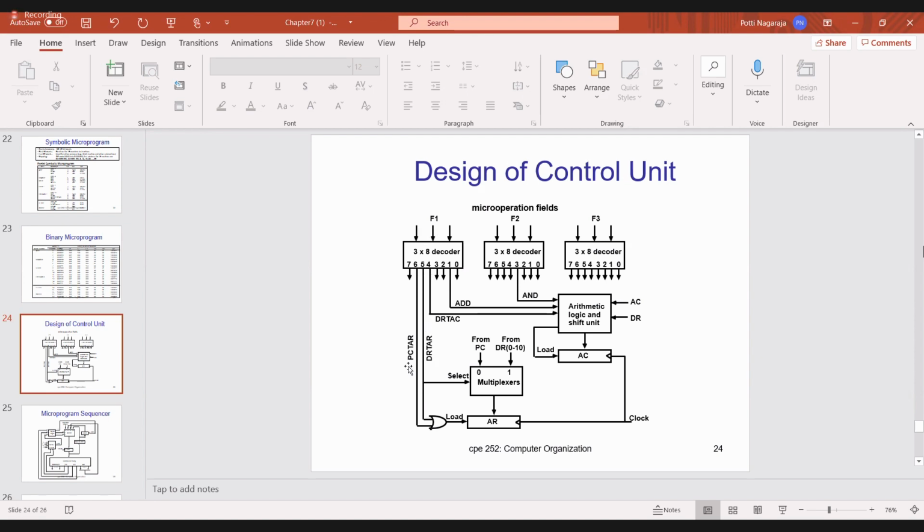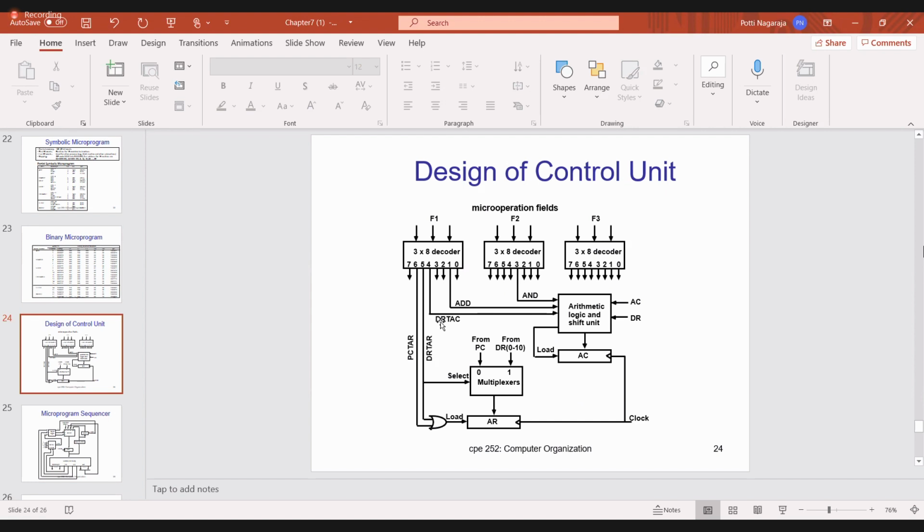Next, 110. 6 means PC to AR. So whatever content is there in PC, I have to transfer to AR. Like that. Similarly, F2 is also there. F2, can anyone tell, F2 is 011? Check and tell me the answer. F2 is 011. That means what micro operation are you executing? We are executing the micro operation AND. When F2 is 011, we are executing the micro operation AND. Is it okay? When it is 000, no operation. Like that, similarly in F3. Based on the code at the input of the decoder, the output has to be a different instruction.